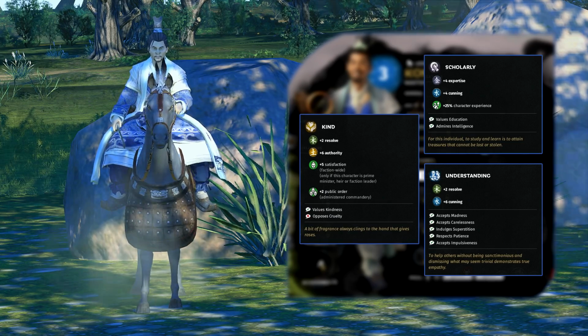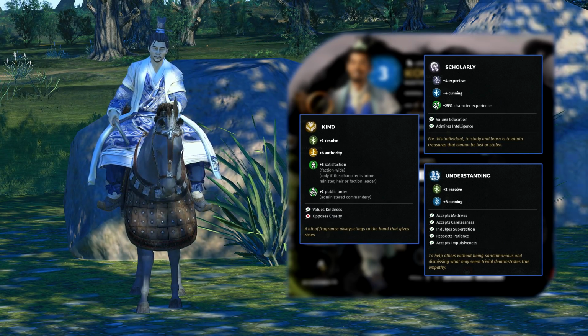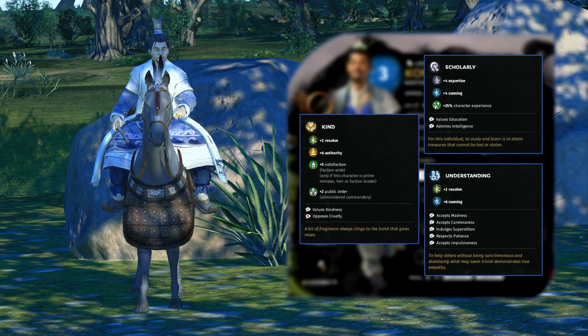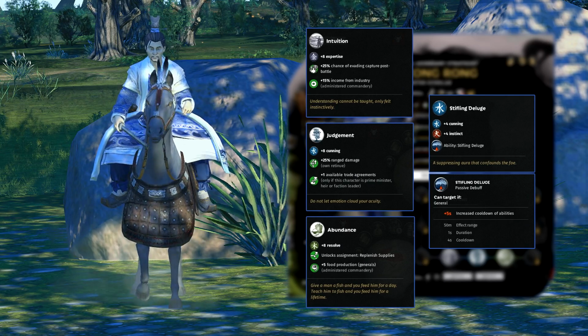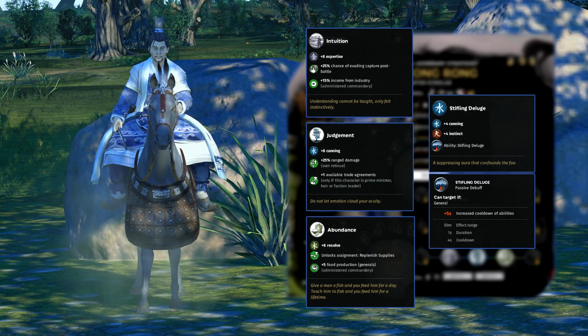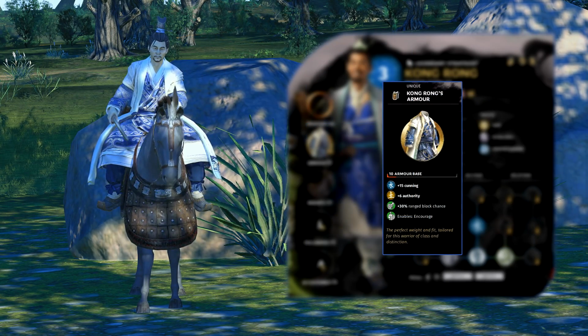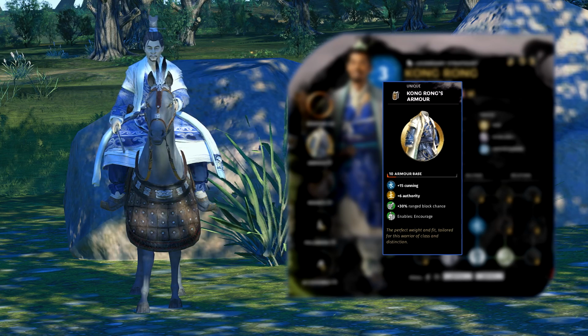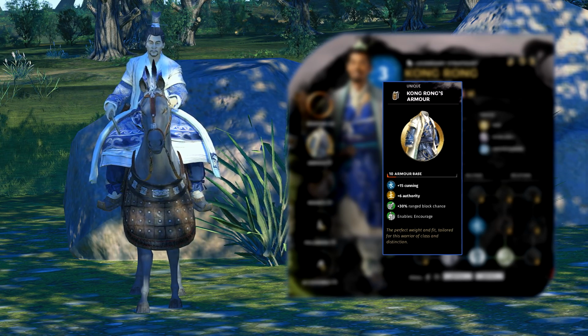Kong Rong's traits are kind, scholarly, and understanding, which among other things grant him faction-wide satisfaction, character experience, and public order if he's an administrator. Kong Rong's skills provide him among other things with an extra trade agreement, range damage, and most importantly an ability that increases the cooldown of enemy generals' abilities. Finally, Kong Rong has one unique item, his armor, which provides him with a load of stats, ranged block chance, and a passive encourage ability.